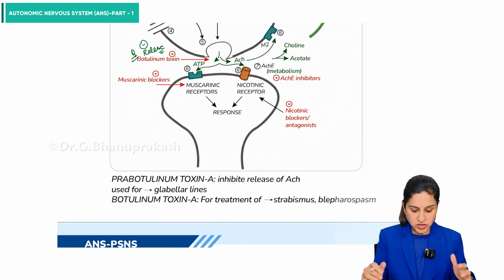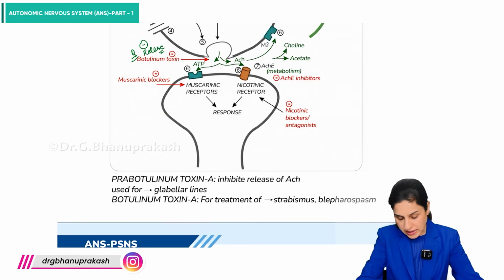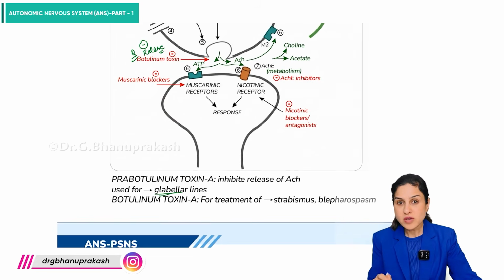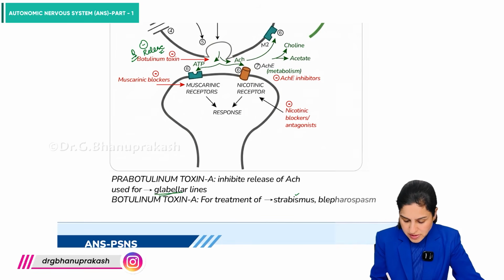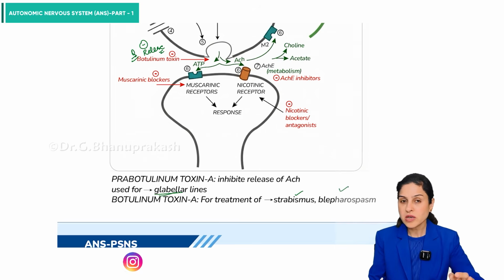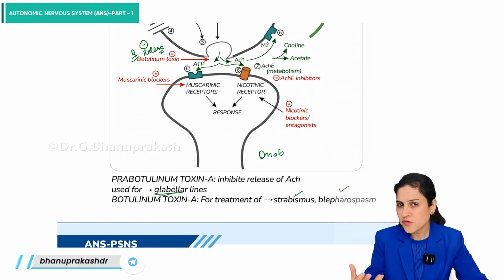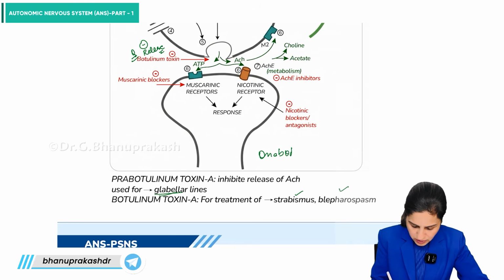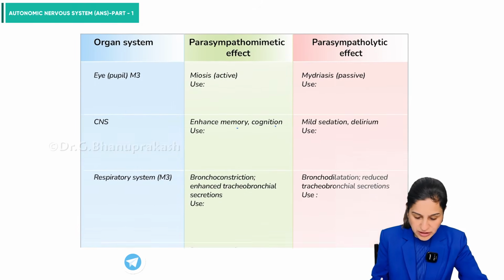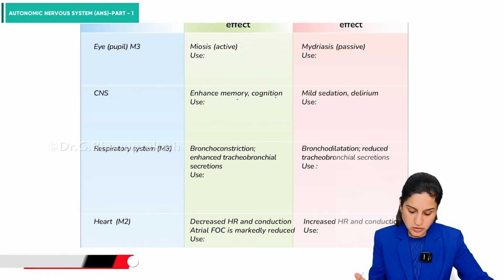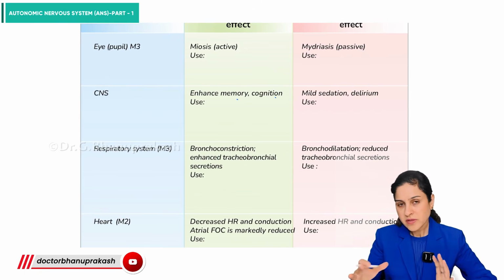So, here we have drugs like prabotulinum toxin A, which inhibits the release and it is used for glabellar lines. Botulinum toxin A is used for treatment of strabismus and blepharospasm, and onabotulinum toxin, if you remember, is used for prophylaxis of severe cases of migraine.